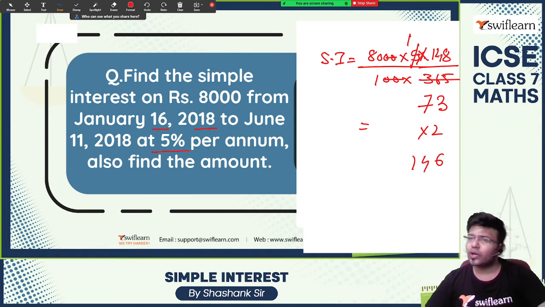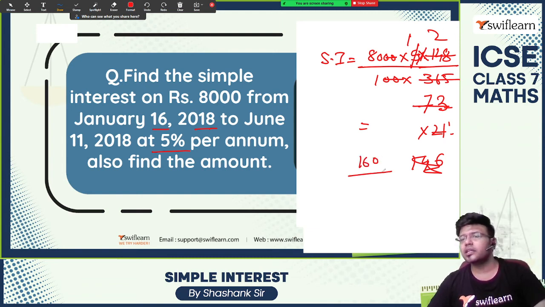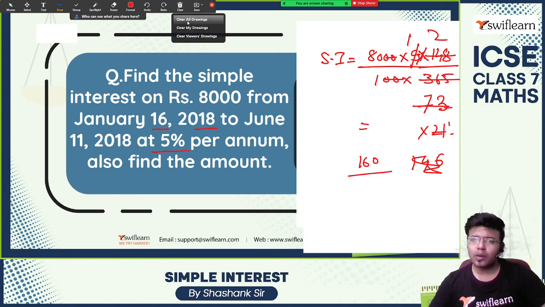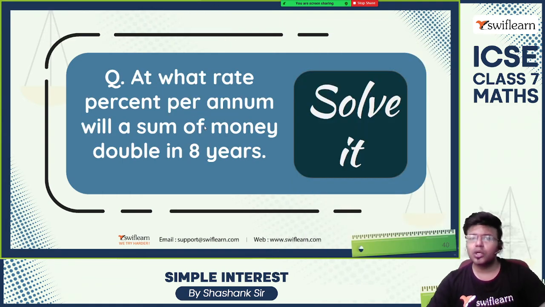There are 148 days. If it was 146, it would have been very easy. So what you need to do is see this is approximately 2 point something. Let us take 2. So the simple interest to be paid is rupees 1,200, a little more than that according to this problem.